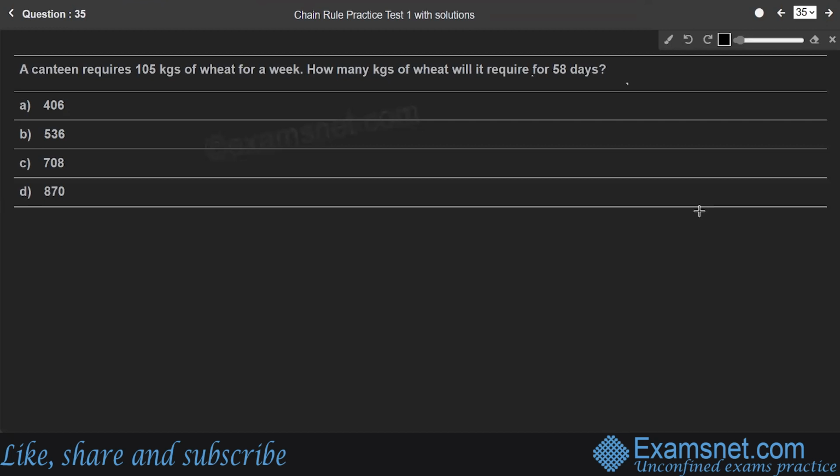Question 35. A canteen requires 105 kgs of wheat for a week. How many kgs of wheat will it require for 58 days? For a week means for 7 days. For 7 days, the canteen requires 105 kgs of wheat. Therefore, for 58 days, how many kgs of wheat does it require? Very easy answer, students. So, wheat required for 7 days is equal to 105 kgs.